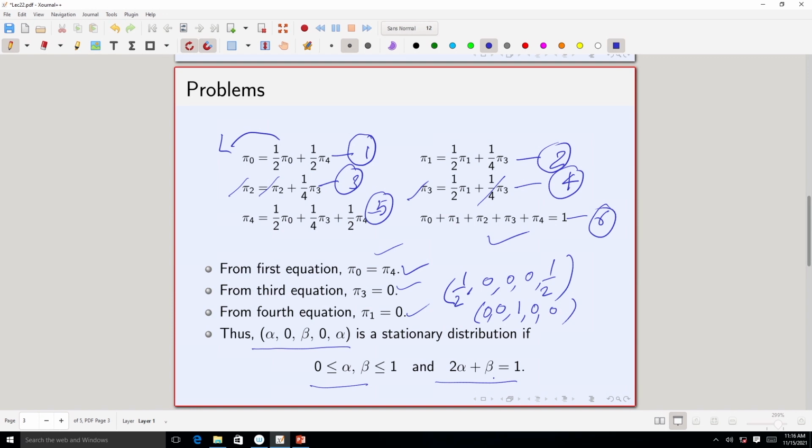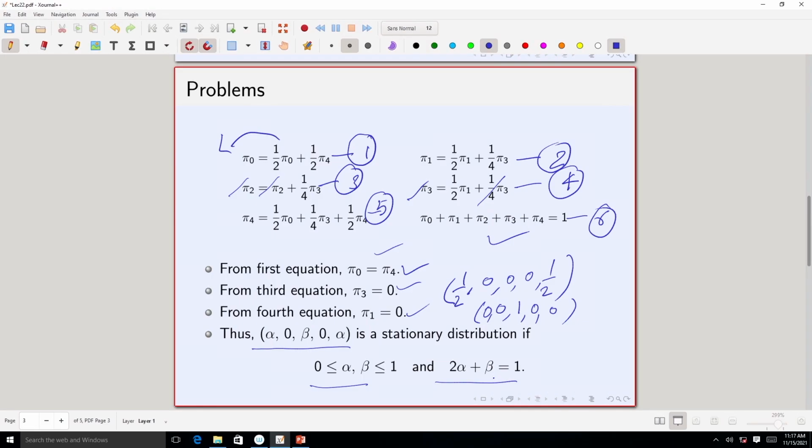Okay. And basically when you analyze the stationarity equations, you will find out whether it has a unique stationary distribution or infinitely many stationary distributions, because if we are working with a finite state Markov chain, then either there will be a unique stationary distribution or infinitely many stationary distributions. If it is irreducible, then it will be unique. If it is not, then you do not know, you have to check. But anyway, even if you just analyze the stationarity equations, you will see whether it is a unique stationary distribution or infinitely many stationary distributions, right.